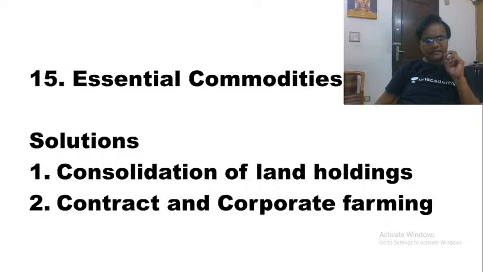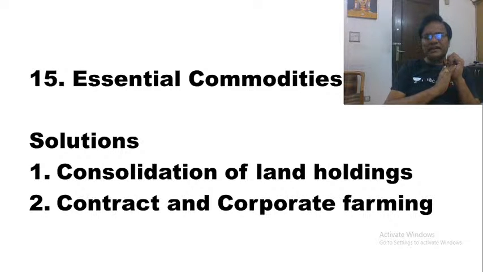Now, what is the problem here? The problem here is how to balance the interests of producers and consumers. That is where it becomes difficult for the government. That is the reason why the government comes up with the minimum support price, and on the other hand, the government also provides subsidies to the consumers. In this way, the subsidy bill of the government is also going up.